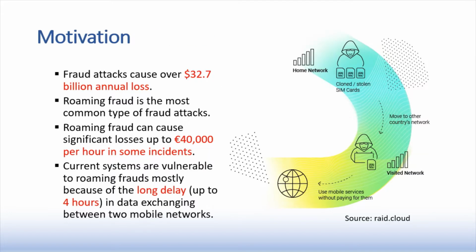The motivation for research is that fraud has been causing significant losses, more than $22 billion annually for mobile service providers. Among different types of fraud, roaming fraud is the most common. Typically, a fraudster clones or steals a SIM card in a country and moves to another country to use them. Because of a long delay of up to 4 hours in the data exchange between the home network and the visited network, it takes too long to detect these frauds, and as a result, it can cause losses up to 40,000 euros in some severe incidents.